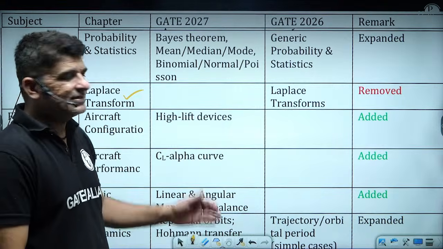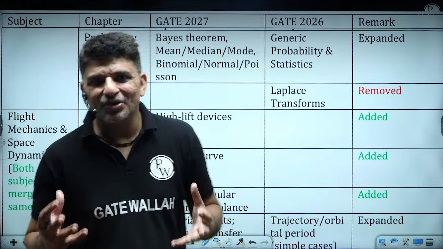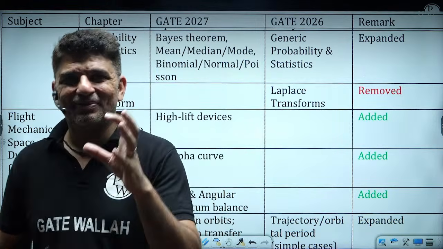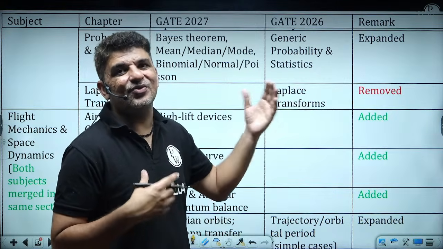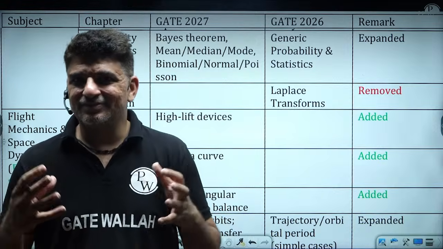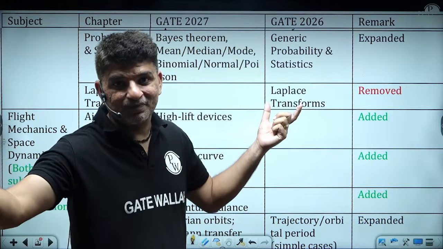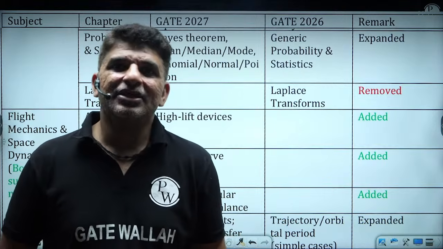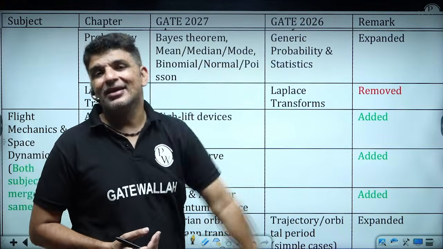But guys, I know that GATE might have changed the syllabus, but this is my perception: without Laplace transform, you will not be able to learn a lot of things in other subjects also, because Laplace transform is something which is most commonly used. Even though in maths probably it is not mentioned, somewhere else you might be using Laplace transform.